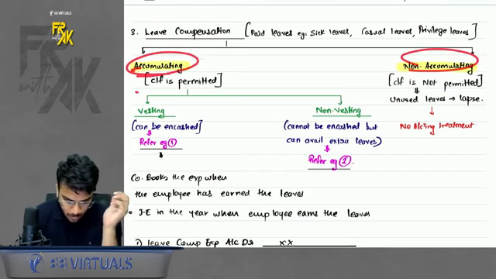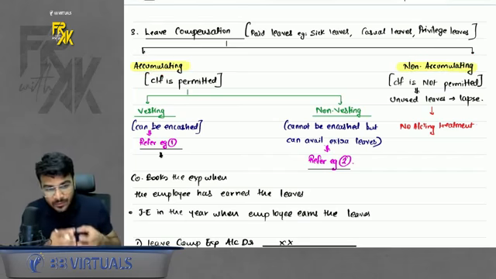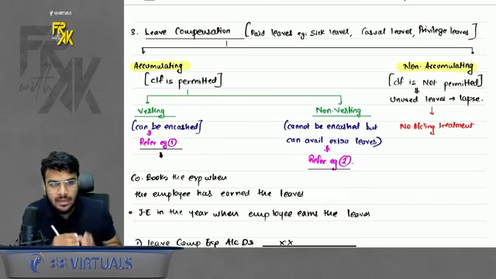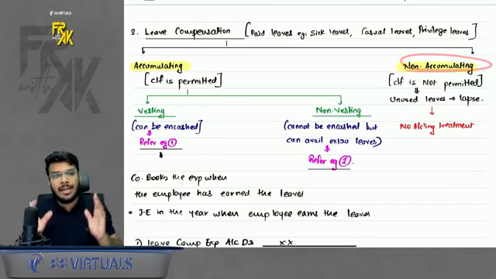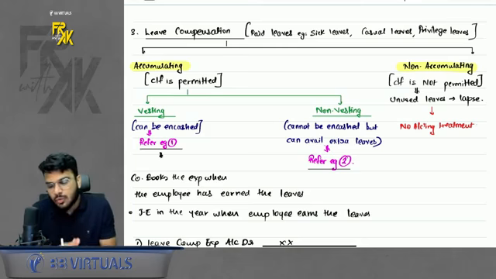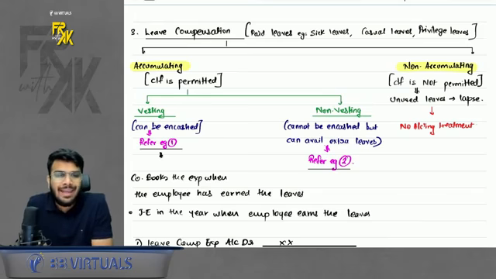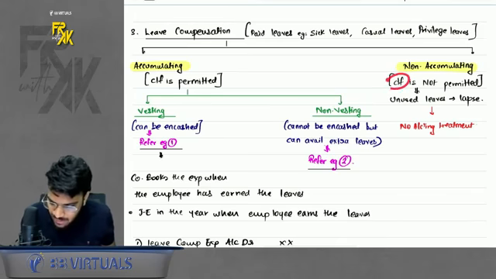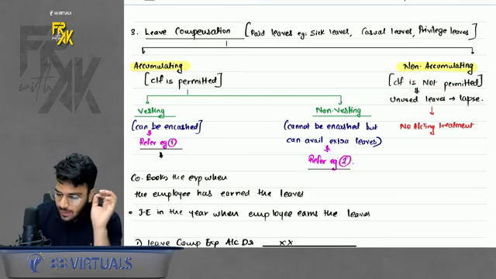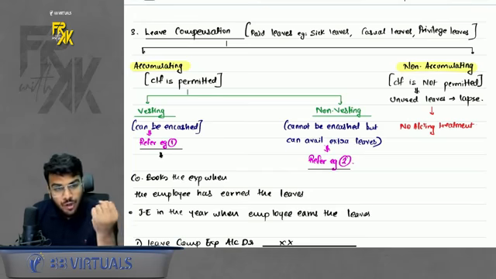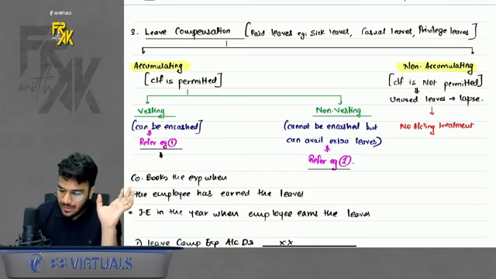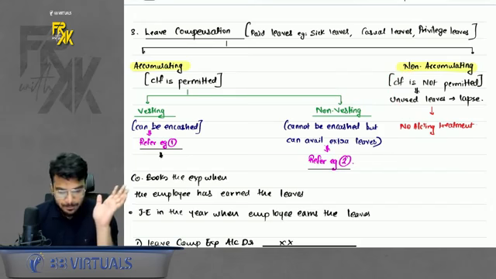What is the meaning of accumulating? If you have any leaves which you did not utilize in the current year, you can carry forward to the next year. What is the meaning of non-accumulating? It means if you have any leaves which you earned in the current year and you did not utilize, you cannot carry forward to the next year. Carry forward is not permitted here. So if you use it in the current year, very good. If you did not use it, it will lapse. So there is no accounting treatment to be done here.